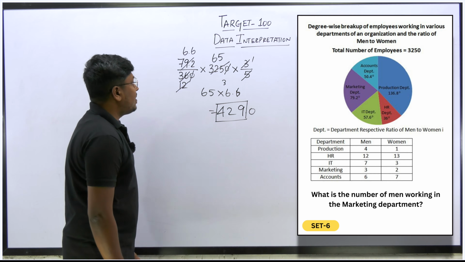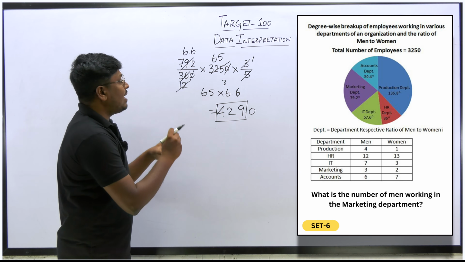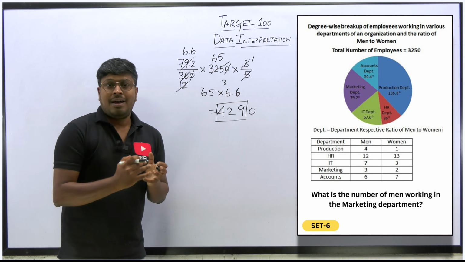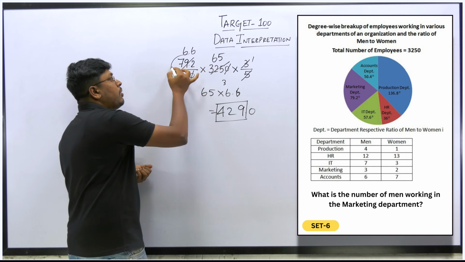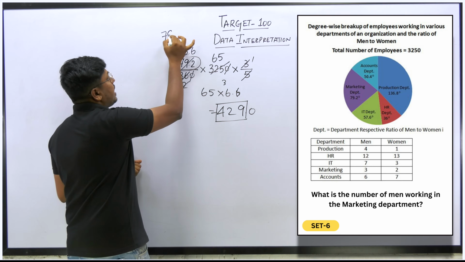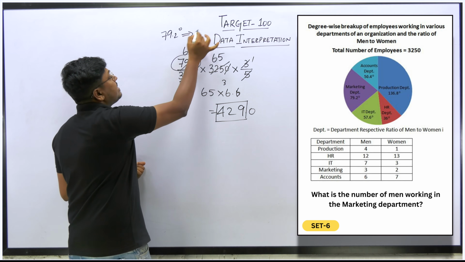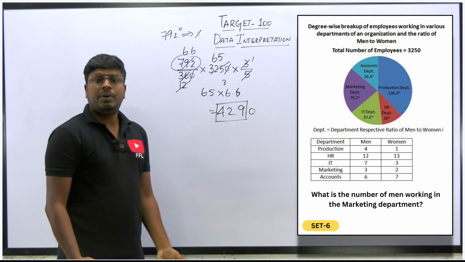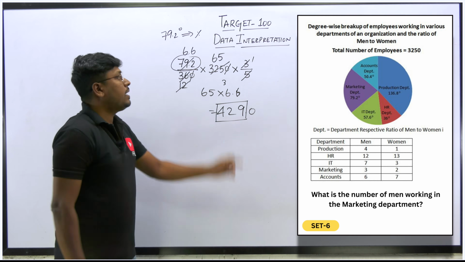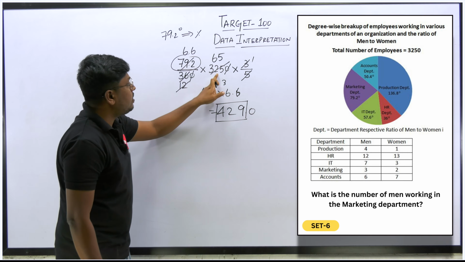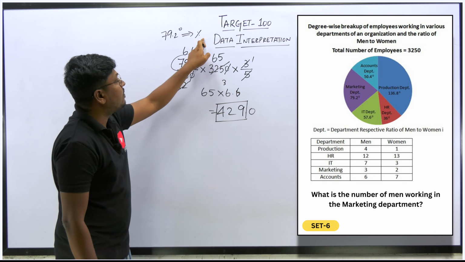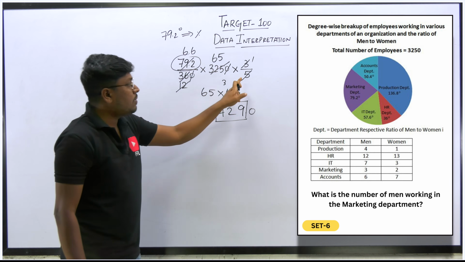So friends, understood or not, right? This is one of the easy ways to solve the question. Some students convert this 79.2 degree into a percentage value. I've seen students doing this. Yes, you can convert into a percentage value, then find the percentage of 3250, and then find the men.